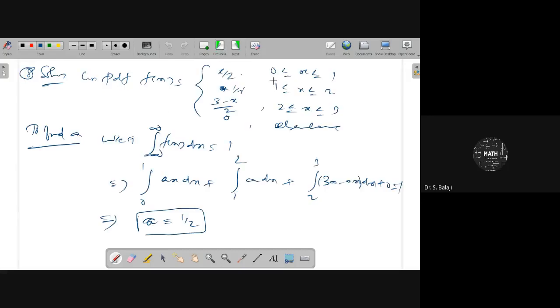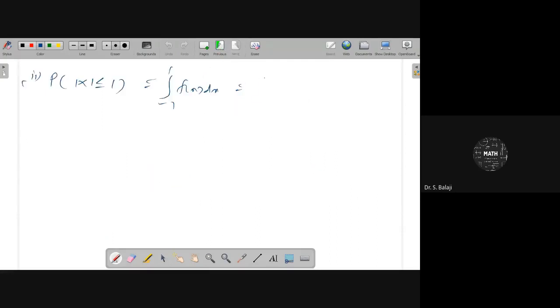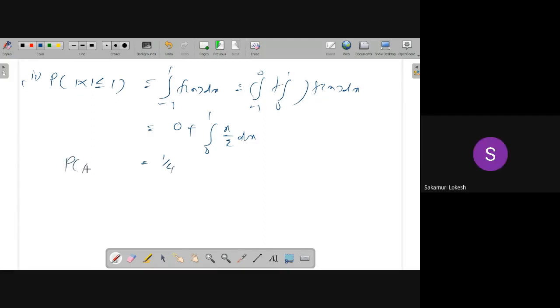Minus 1 to 1 means 0 to 1 only, because the minus 1 to 0 part is 0. The integral of x by 2 gives x square by 4, so your answer will be 1 by 4.